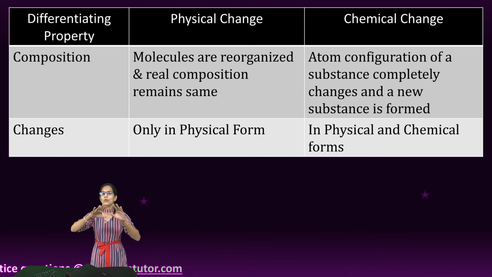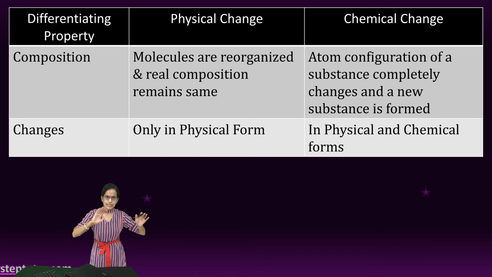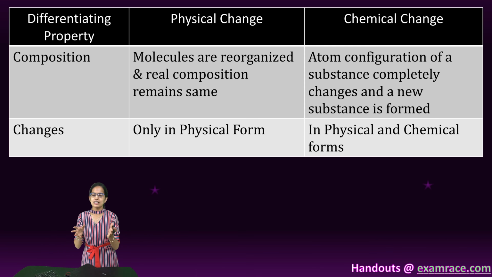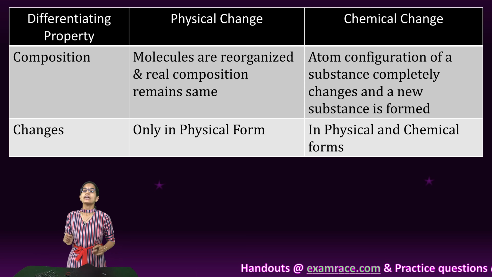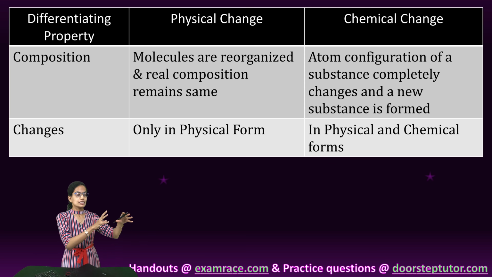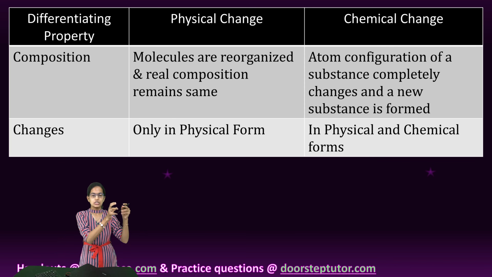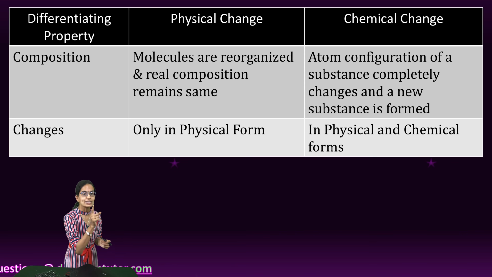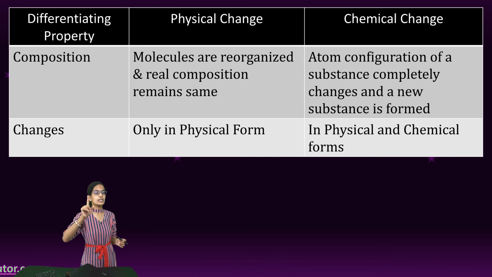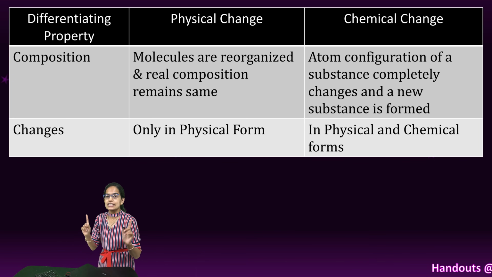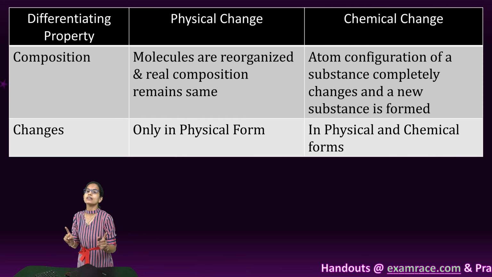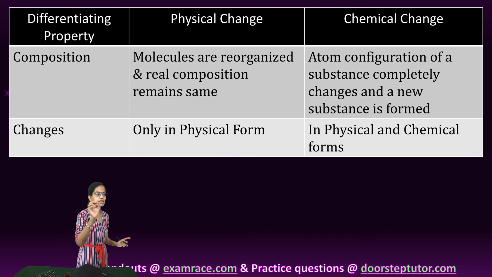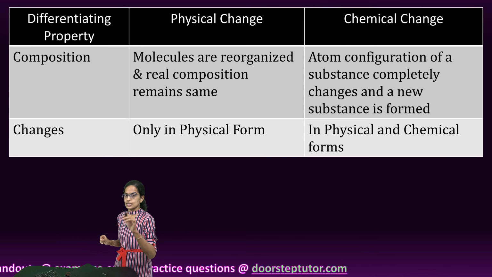So, a quick difference between a physical change versus a chemical change. In a physical change, the molecules are reorganized, rearranged, but the real composition remains the same. However, in a chemical change, there is a change in the electronic configuration, a change in the atoms, and new substances are produced, and therefore it is called a chemical change. A very important thing to note here is that both physical and chemical changes can be reversible or non-reversible. We cannot say that physical changes are reversible and chemical changes are non-reversible.